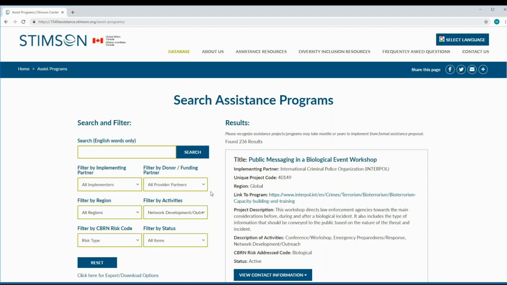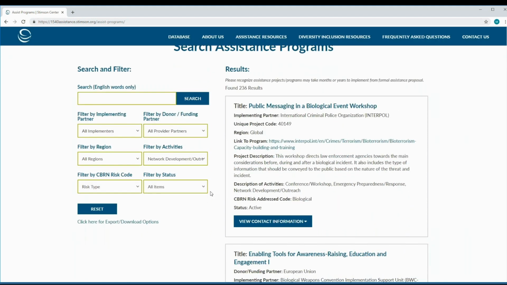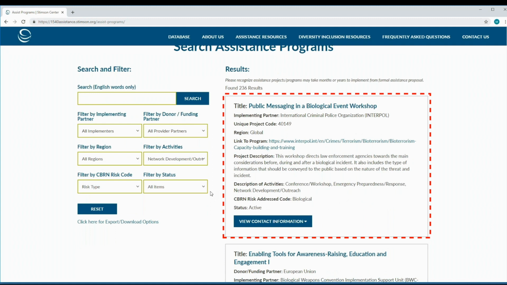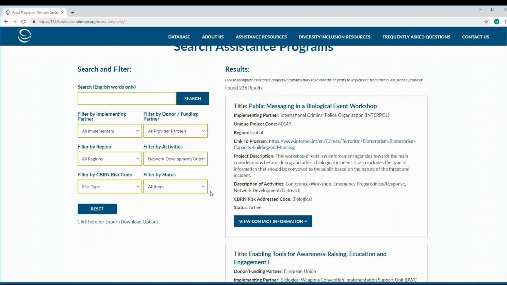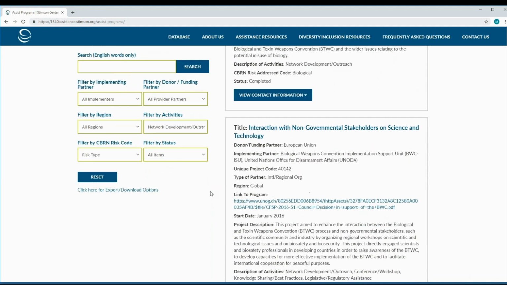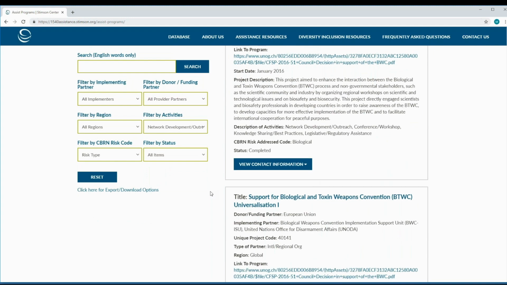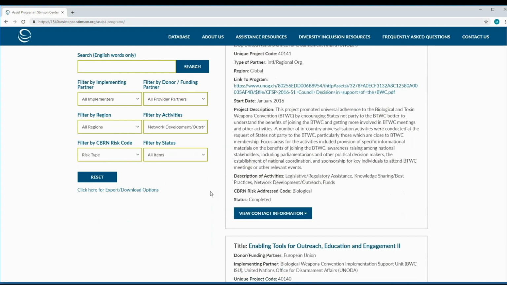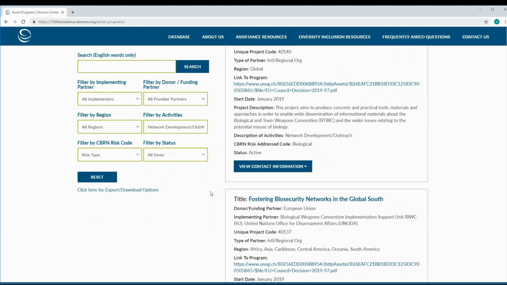For instance, a user can learn that there are assistance activities in which law enforcement learn how to conduct effective outreach with the public when a biological event has occurred, as demonstrated by Interpol's workshop on public messaging in a biological event. So if a database user only knew that they wanted assistance to conduct outreach, they could scroll through these 236 search results to help them better define what kind of CBRN non-proliferation outreach is needed and which stakeholders could benefit the most from such engagement.